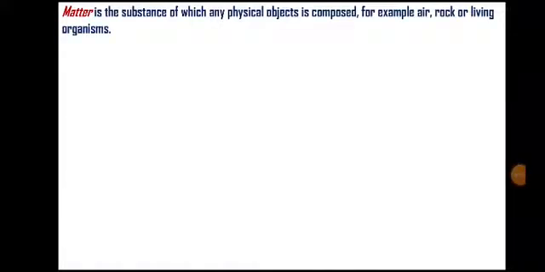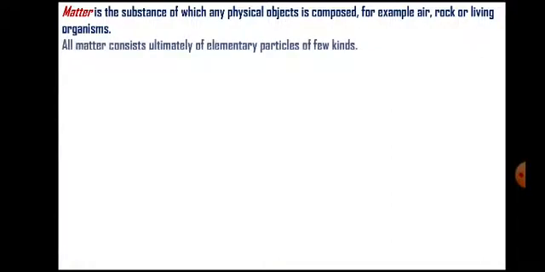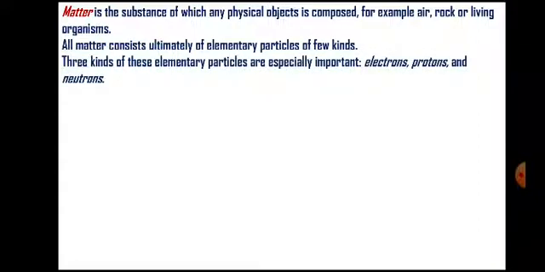Matter. Matter is the substance of which any physical object is composed, for example, air, rock, or a living organism. All matter consists ultimately of elementary particles of a few kinds. Three kinds of these elementary particles are especially important. They are electrons, protons, and neutrons.